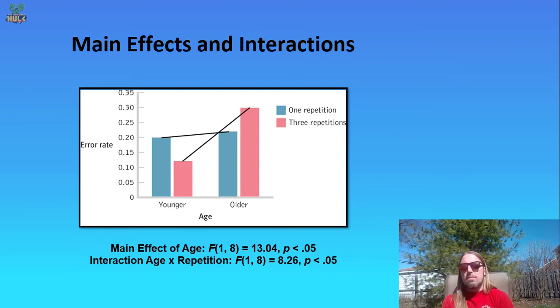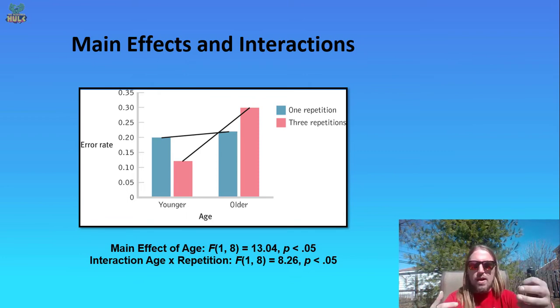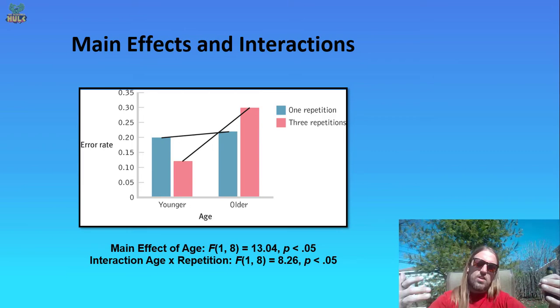And so again, the cool thing about factorial ANOVAs, with multiple independent variables, is that we can see how one variable may act very differently in the presence of another variable. The way that repetitions affects younger adults is very different from the way it affects older adults. So you can't really just say there's an effect of repetition that always increases error rate, because in one group it increases it, in the other group it decreases it. You can't say that repetitions have no effect on error rate, which is what you would say if you average those two increase and decrease effects, because it clearly does have an effect. It just depends on whether those repetitions are being delivered to younger adults or older adults.